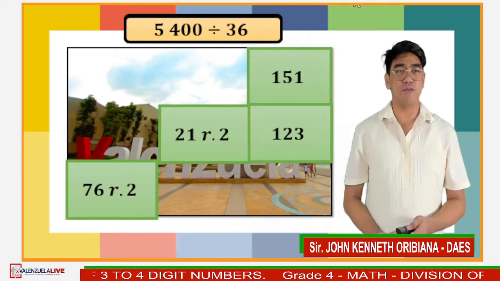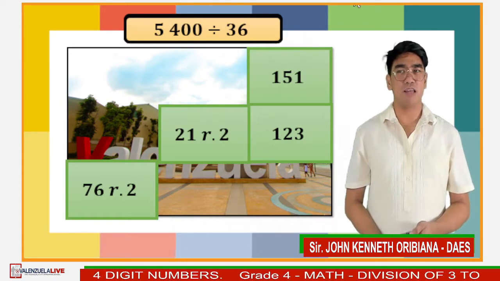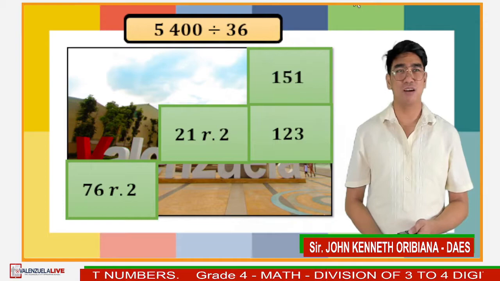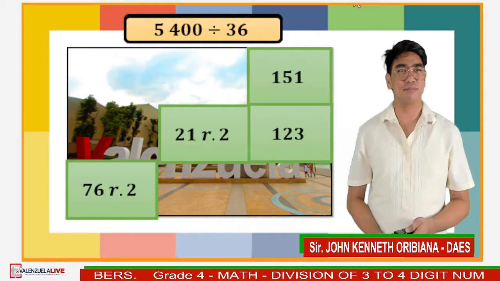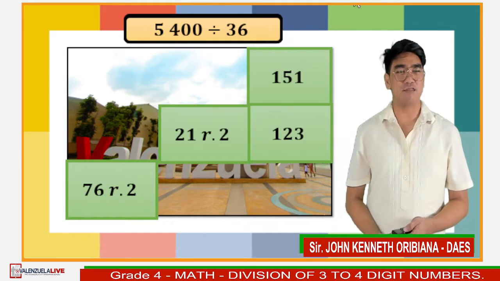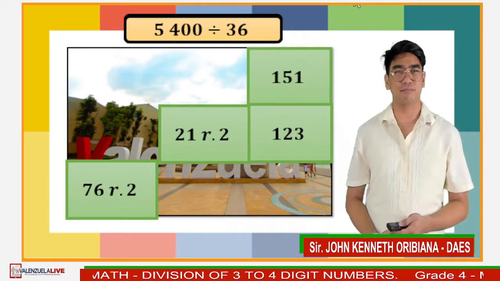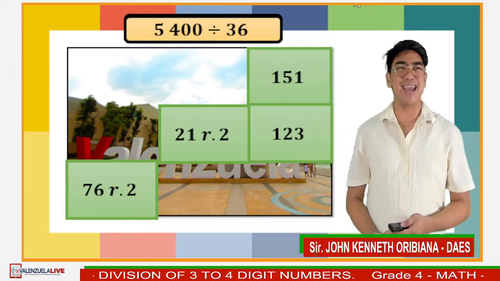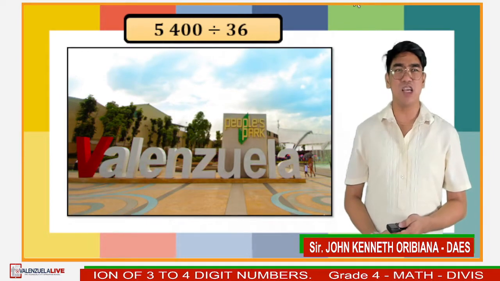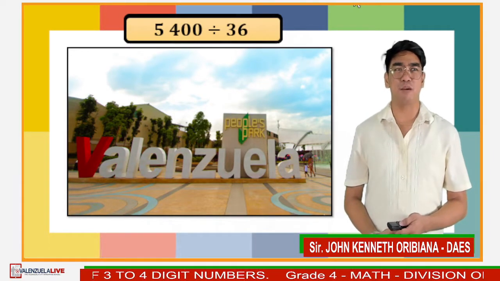Now, can we reveal the picture? What's in the picture? Just comment your answer on our comment box. Okay, that's right. It is the Valenzuela People's Park.